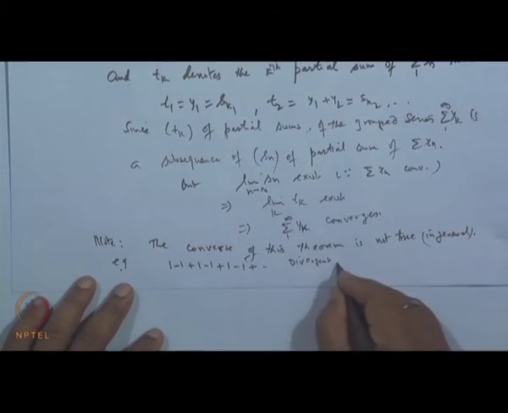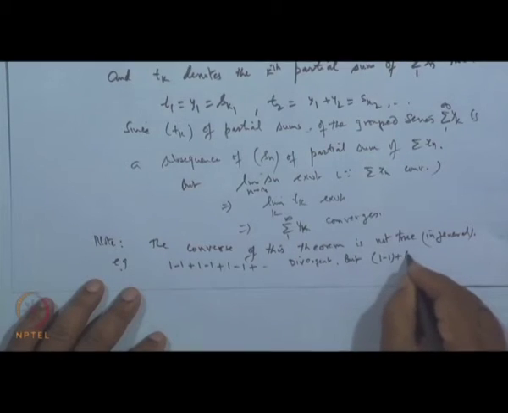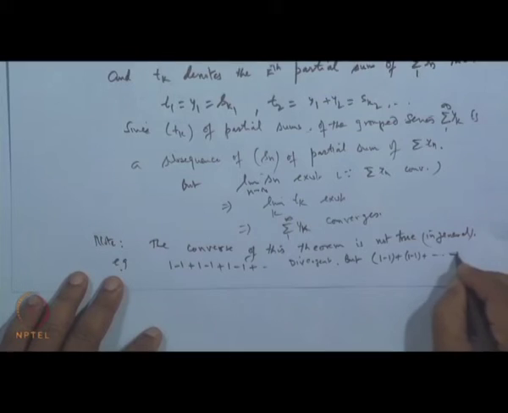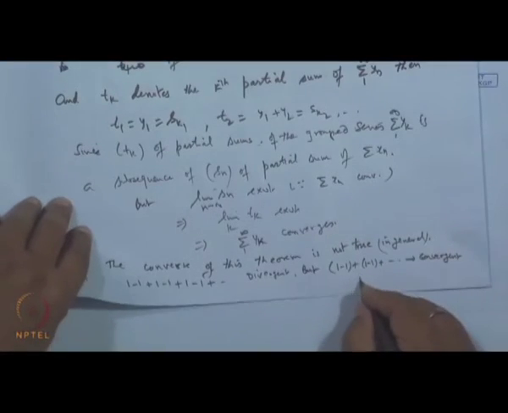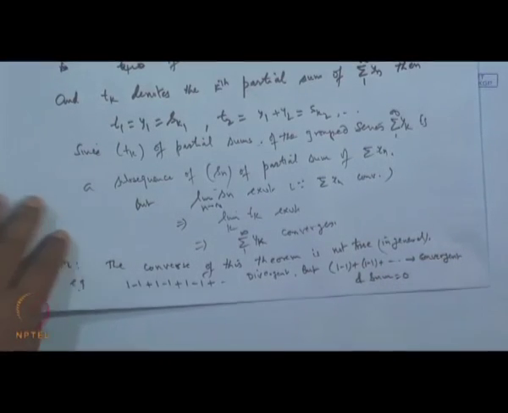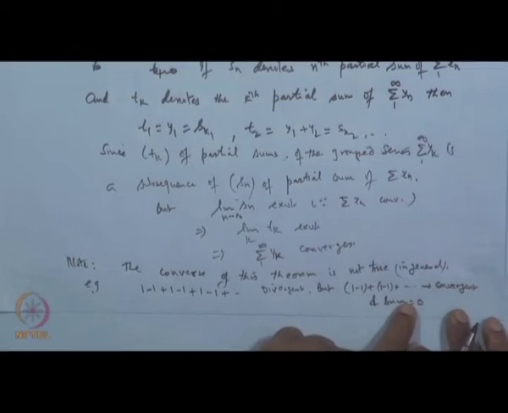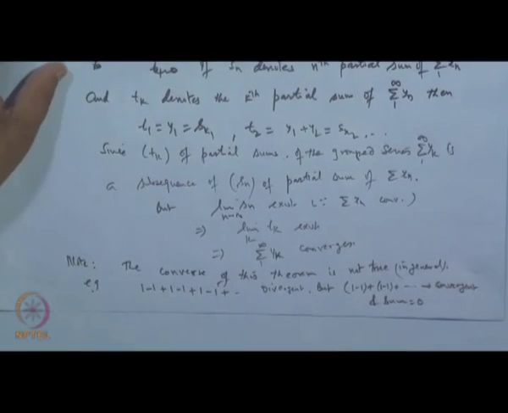But if I regroup this series as (1 minus 1) plus (1 minus 1) and so on, then it is convergent, and the sum is 0. So, what we see here is that when we regroup the original, we get a convergent series, but the original series is not convergent. So, the converse is not true in general. Okay, that is a very interesting example.